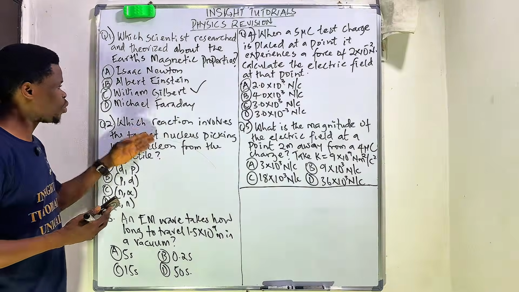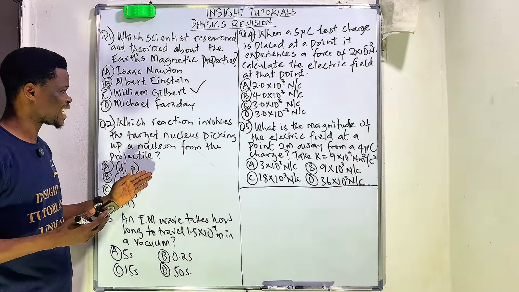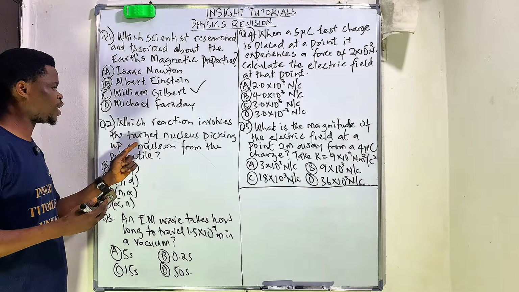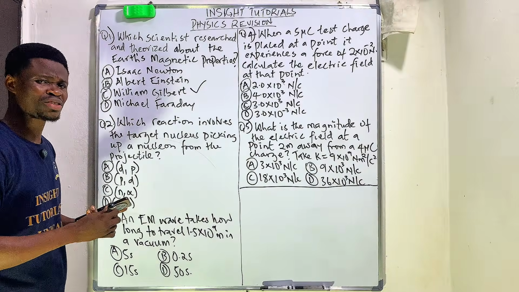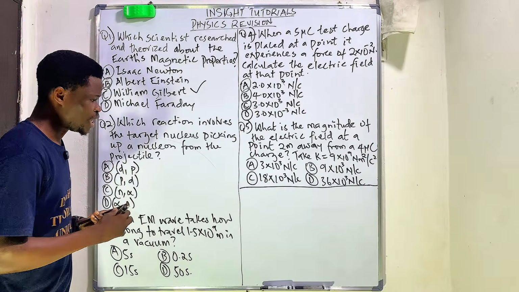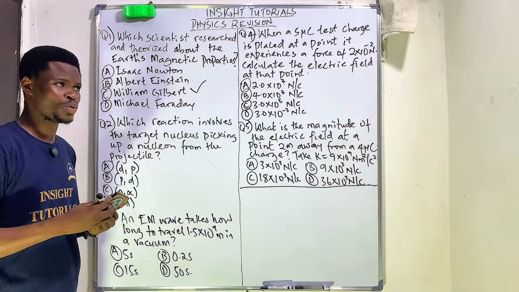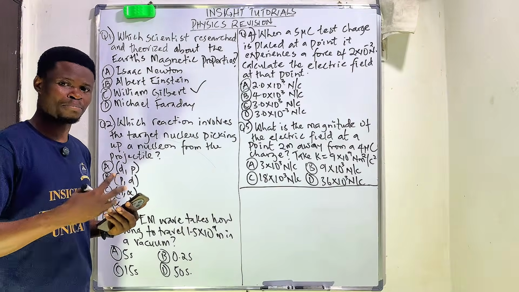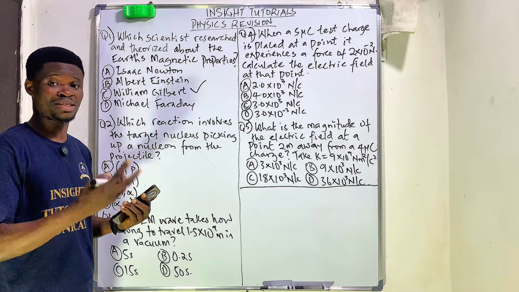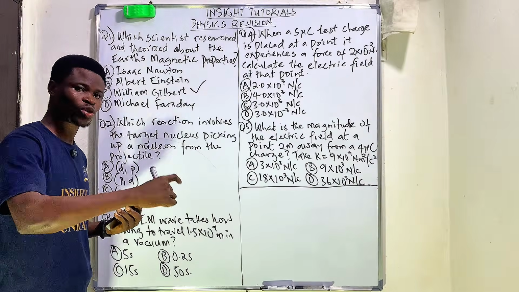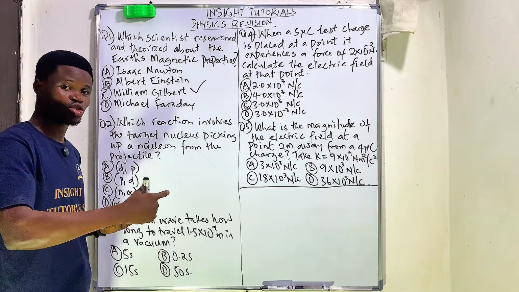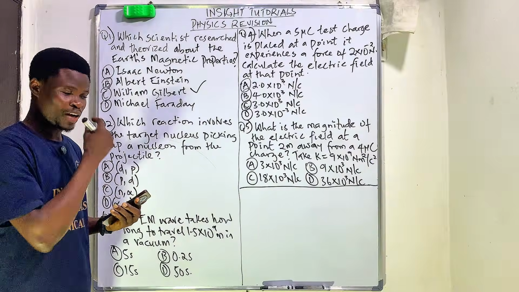Question 2 says, which reaction involves the target nucleus picking up a nucleon from the projectile? Now, this has to do with nuclear reaction. In nuclear reaction, there's something you need to know. Every time a particular particle is projected and it hits the target, something happens. Either the proton is sent back and the neutron is emitted, or vice versa.